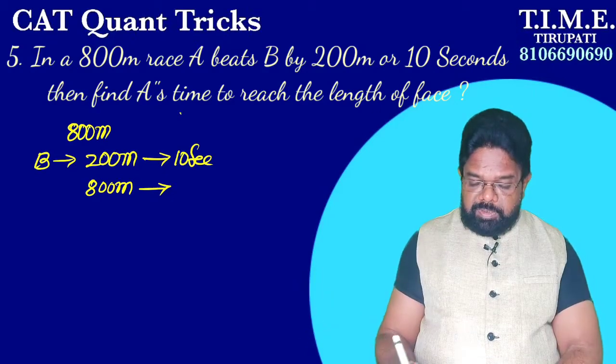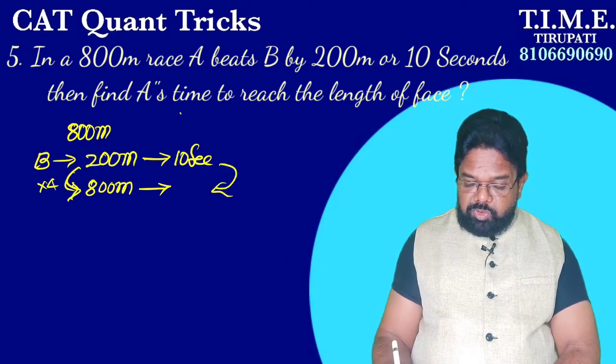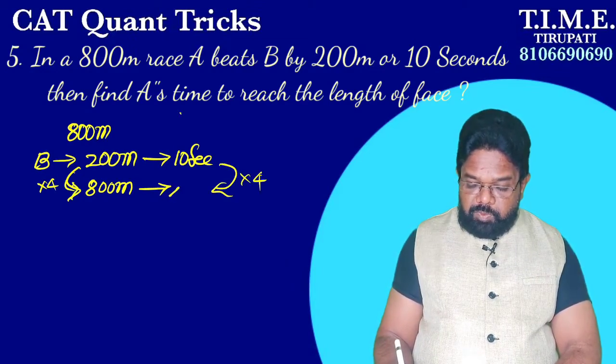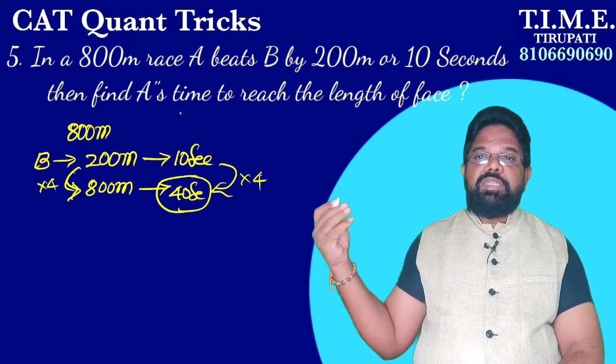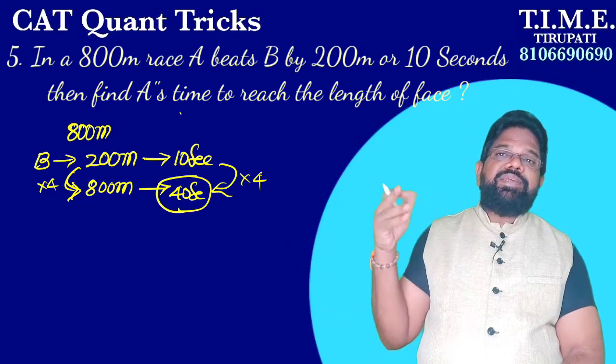So, for 200 meters 80 seconds, for 800 meters means into 4 it is. So, 200 becomes 800 means into 4. Here also take into 4. So, 10 into 4, 40 seconds. So, B takes 40 seconds to reach the length of the race. A is 10 seconds less.